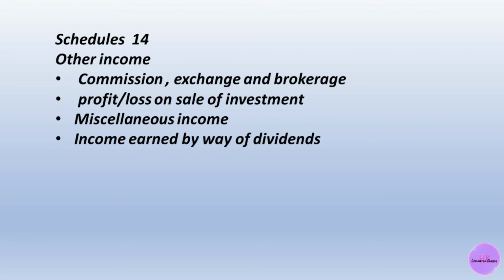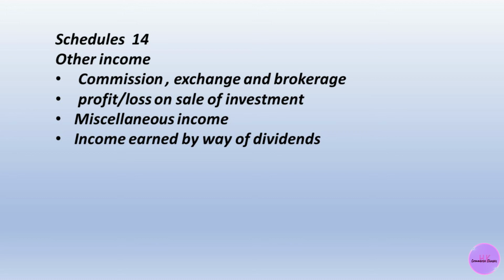Schedule 14, other income. Under the sub-heading of income, firstly we have done interest. Now, other income. So what is other income? Any type of income such as commission, exchange, brokerage, local charges given by the public will be income from the bank's point of view.